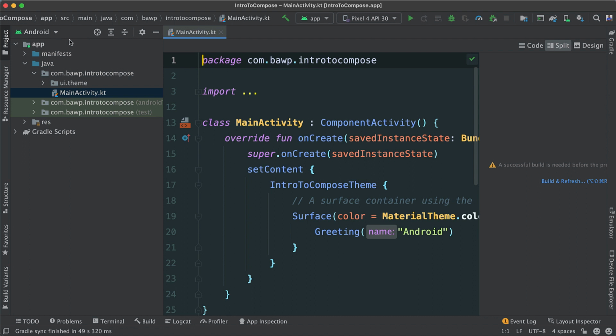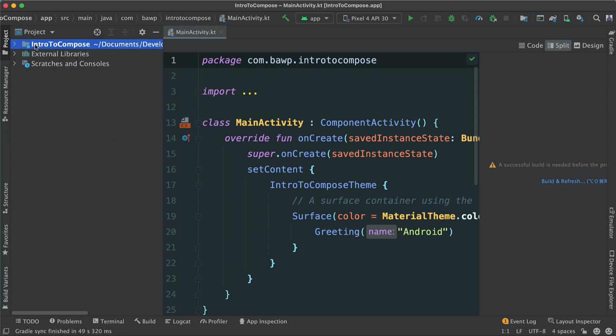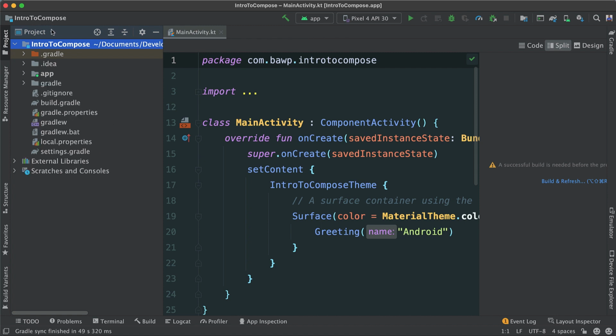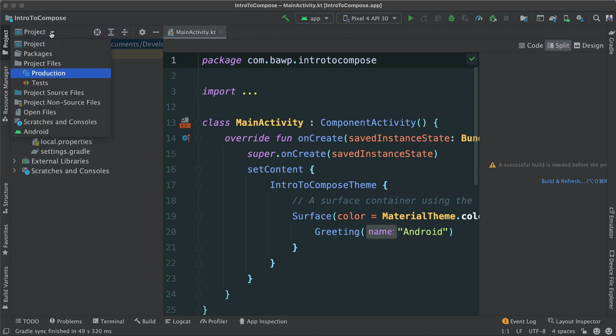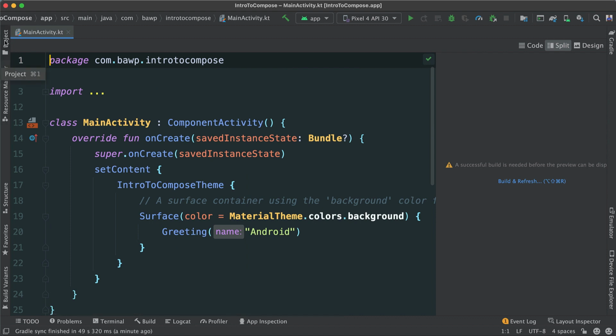The great thing about Android Studio is that it gives us different ways to view our files. So if you click at the top here, you can even change the view of your file. You can go to project, which shows the project view, which means you'll have to drop in and look for files and so forth. Okay, that's a choice, but I like the Android view because it just focuses on the files pertaining to the application. You can also toggle the project tab to close and open.